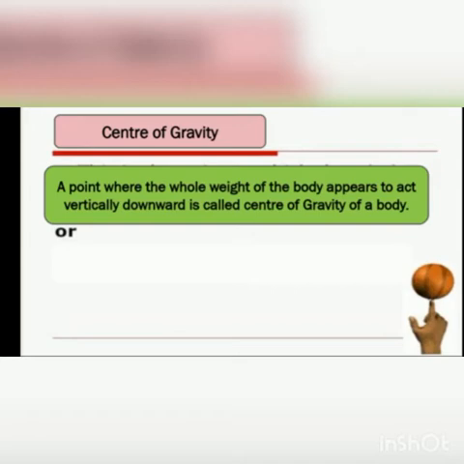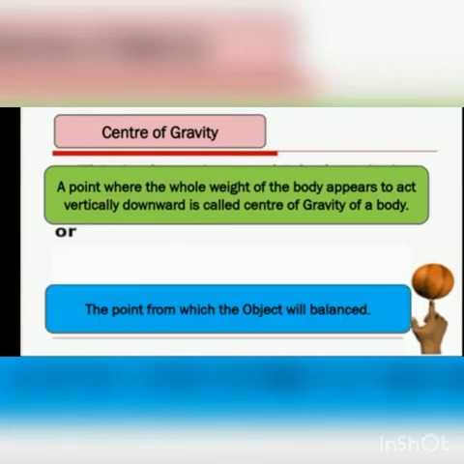Center of gravity, on the other hand, is a point where the whole weight of a body appears to act vertically downward, or the point from which the object will be balanced. If you look at a footballer, or these types of acrobats who are balancing their body on something, they are balancing according to the center of gravity, or they are just balancing their weight with the help of the center of gravity.